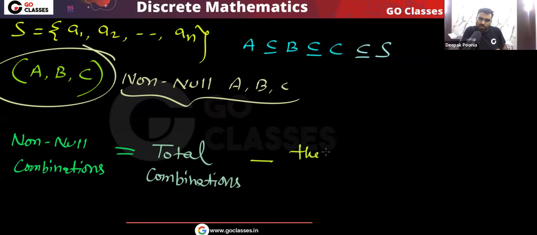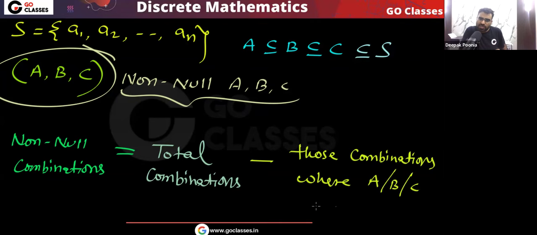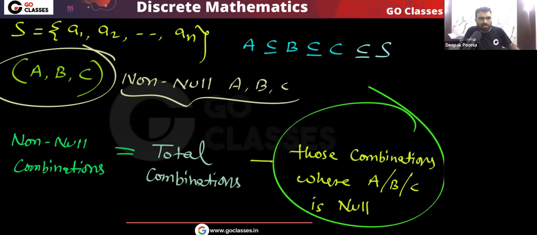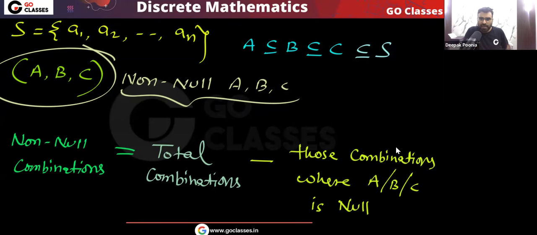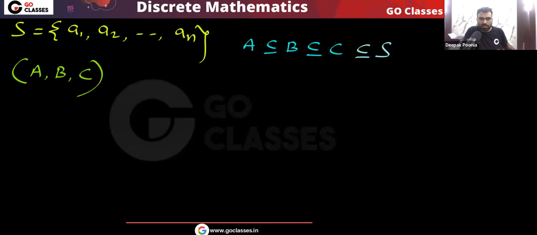Minus those combinations where A or B or C is null. So this is what we are going to do. Very simple point. First, let's focus on finding the total number of combinations. Then we will find those combinations where A, B, C, any of them is null. So let's find the total number of combinations.